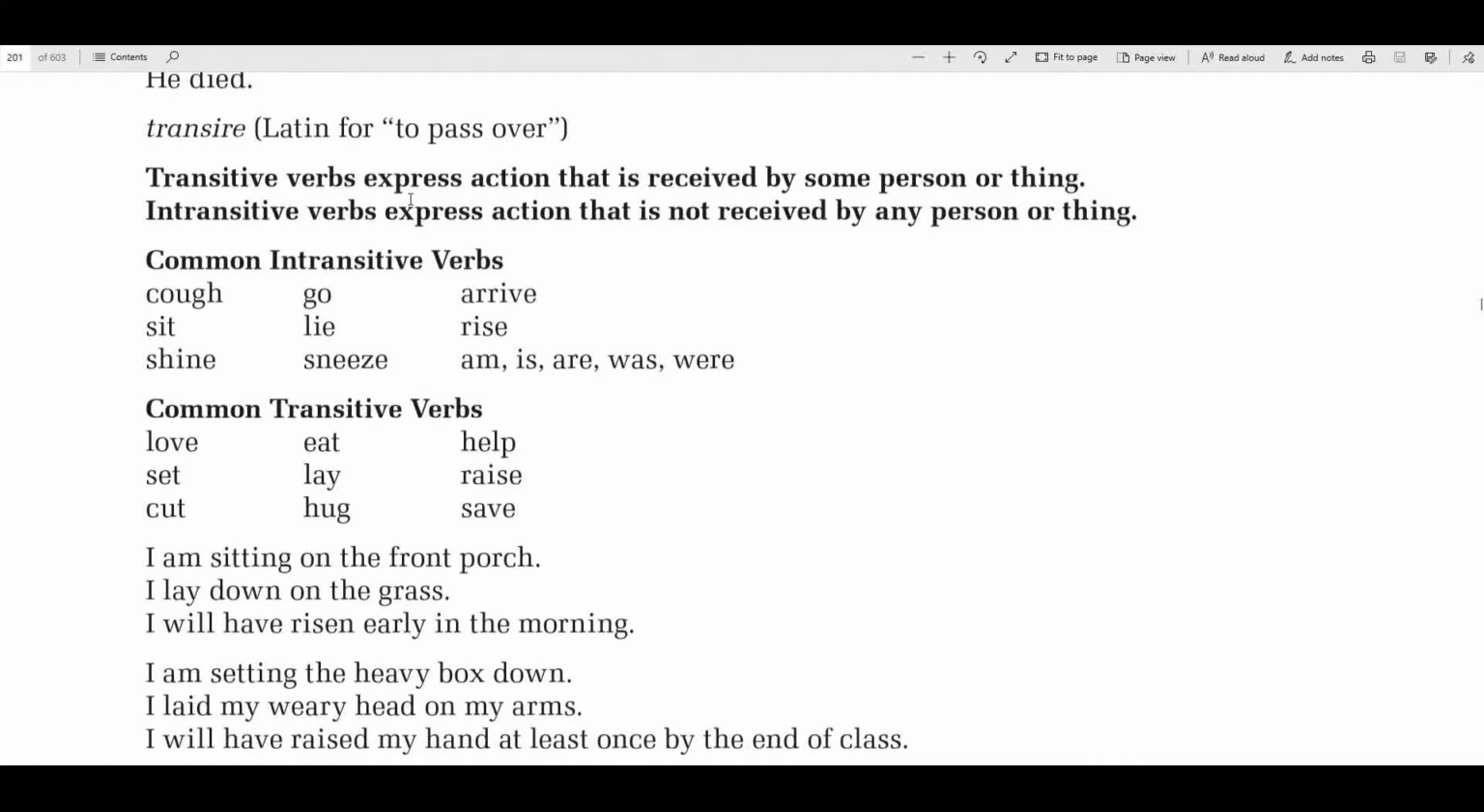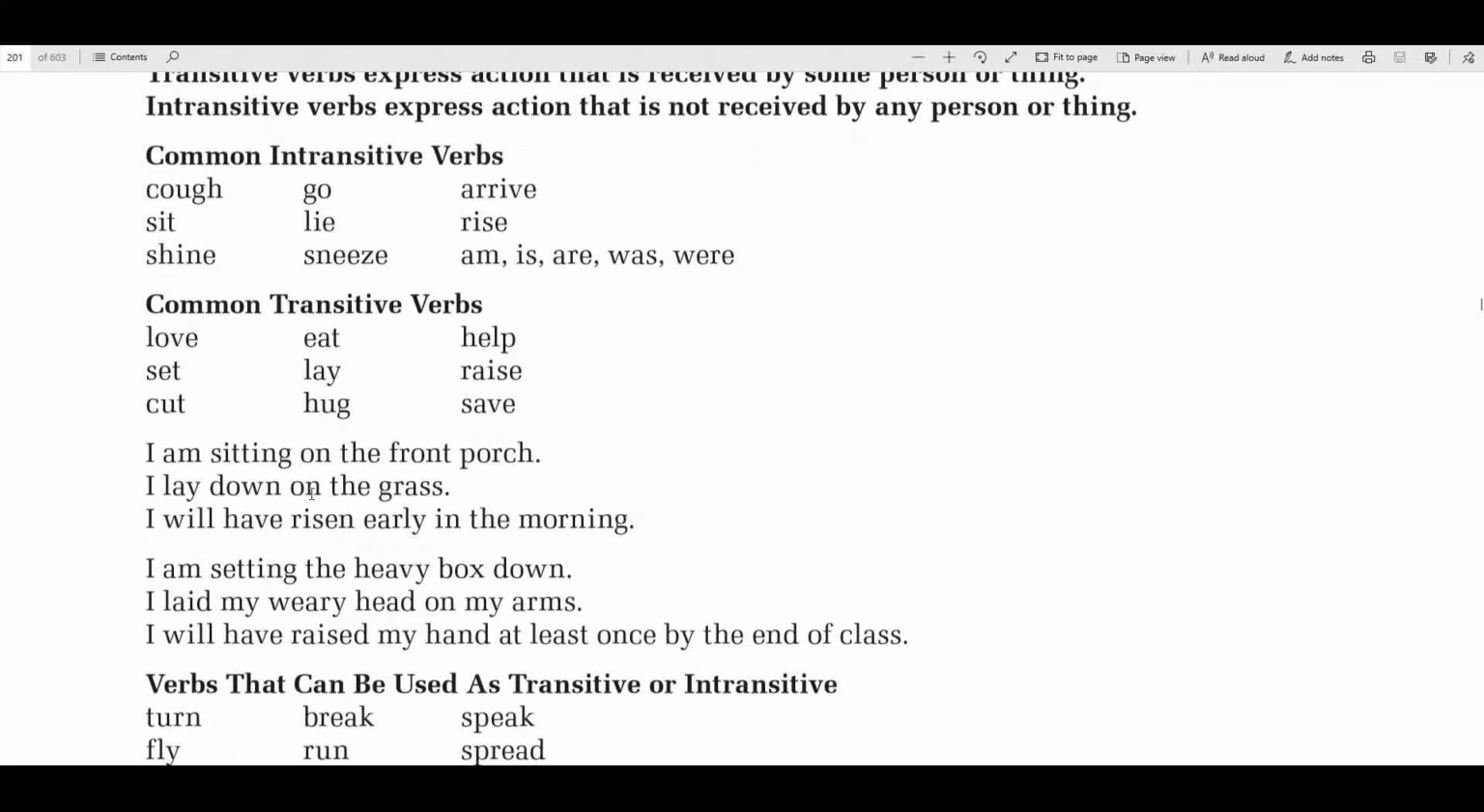Transitive verbs express action that is received by some person or thing. Intransitive verbs express actions that are not received by any person or thing. So these are some common intransitive verbs: cough, sit, shine, go, lie, sneeze, arrive, rise, am, is, are, was, were. Common transitive verbs, remember these are received by some person: love, set, cut, hug, lay, eat, help, raise, and save.